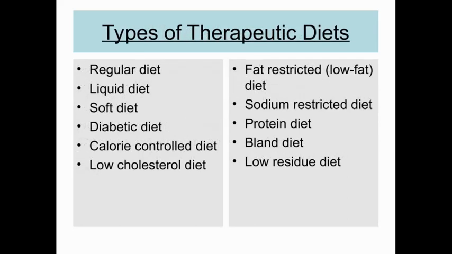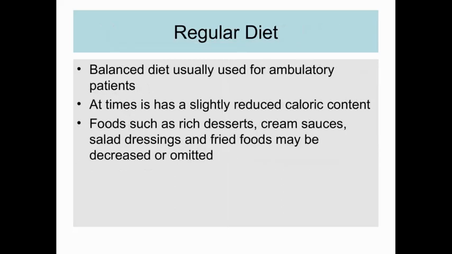Next we have types of therapeutic diets. These are the various types: first comes regular diet, liquid diet, soft diet, diabetic diet, calorie control diet, low cholesterol diet, fat restricted or low fat diet, sodium restricted diet, protein diet, bland diet, and low residue diet. The next slide will discuss in brief about the therapeutic diets.